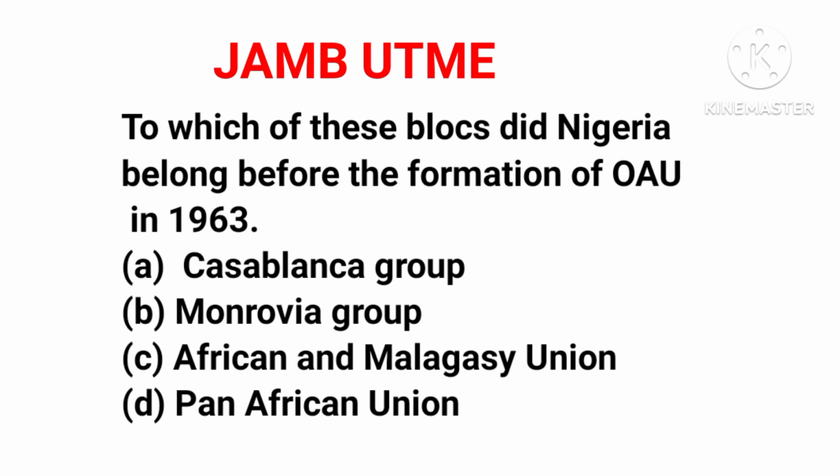So option B, like I said, is the correct answer. Option D is out of it, because we don't have a Pan-African Union. What we have is the African Union or the Pan-African Parliament, which is a legislative arm of the African Union. So, like I said, option B, Monrovia Group, is the correct answer.